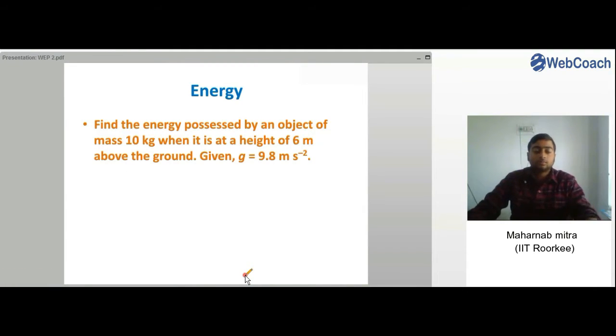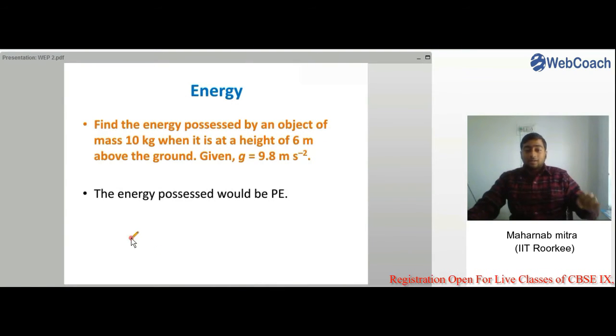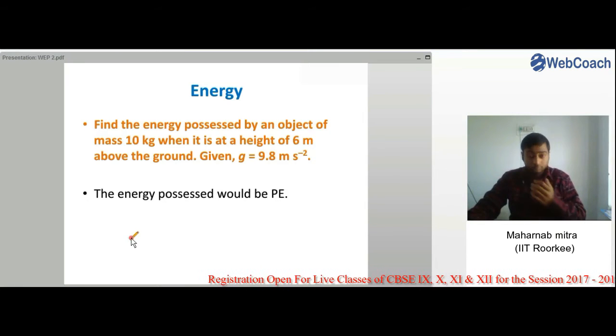So let us use this formula to solve a question. Find the energy possessed by an object of mass 10 kg when it is at a height of 6 meters above the ground. Now when the object is at a height of 6 meters, that means it has some energy stored within it, because if it is released from that 6 meter height, it will fall down. That means it will do some work on its own. Therefore, the energy possessed by the body would obviously be potential energy.